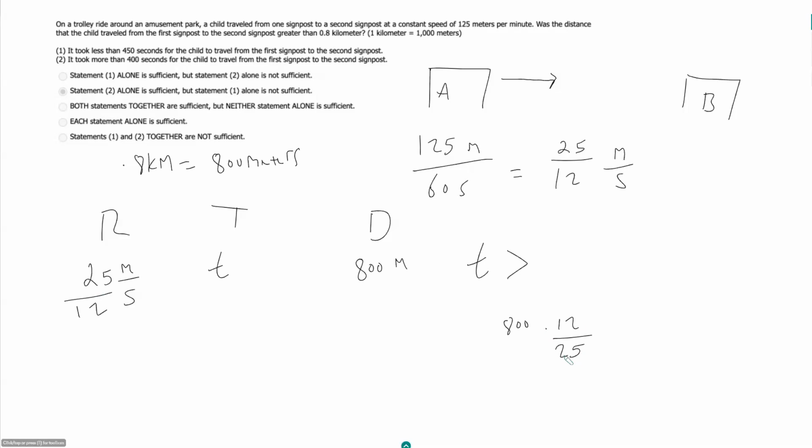So 25 goes into 100 four times, so it should go into 800 thirty-two times. What's 32 times 12? So we can rephrase our question as, is his time greater than 384 seconds?